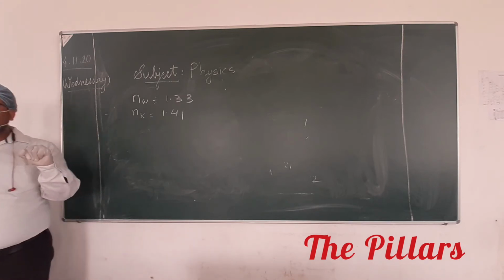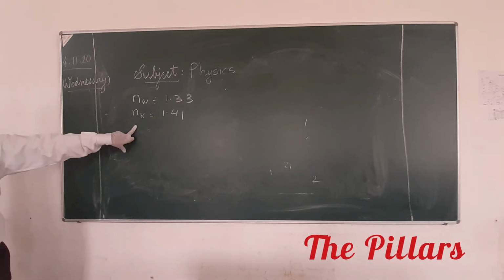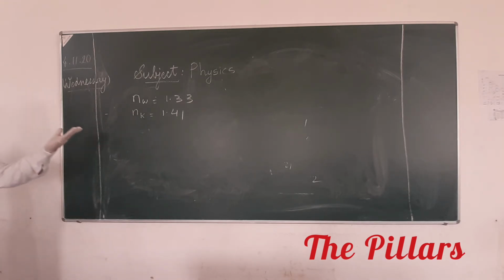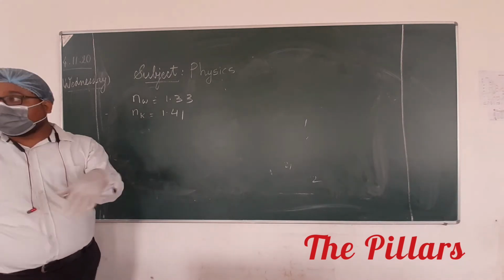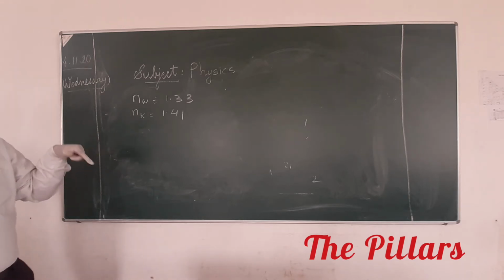First of all, tell me which will be a denser medium, this or this? Sir, denser is kerosene, because refractive index is more. The higher the value of refractive index, the denser the medium will be; the velocity will be decreased to a greater extent in a denser medium.